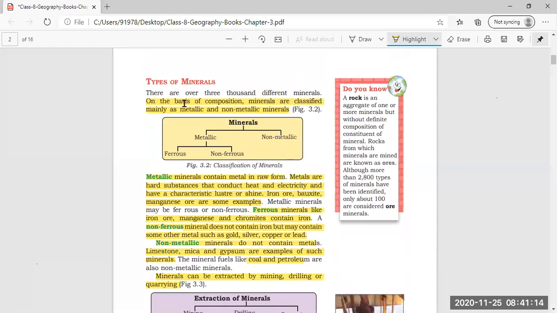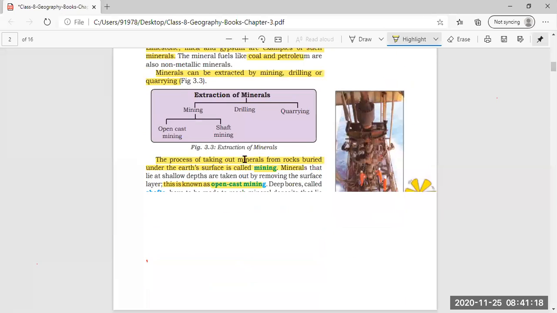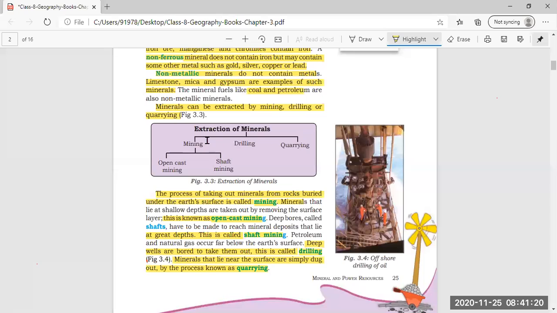In this page we have read about types of minerals: metallic, non-metallic, and then again extraction, how we can take out minerals from deep inside. The different methods, different processes we have read. Clear this much, everybody?